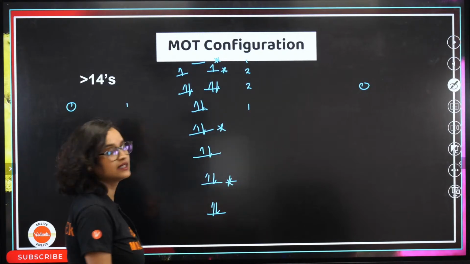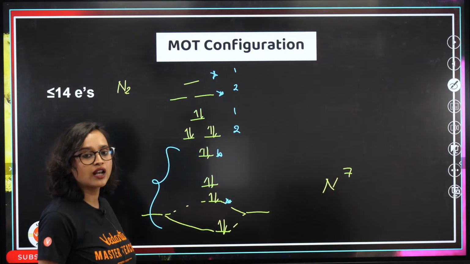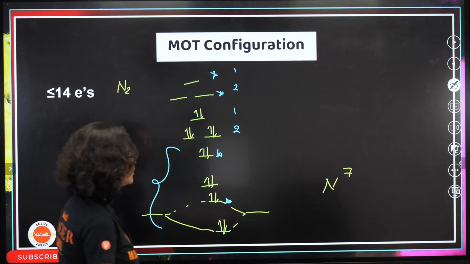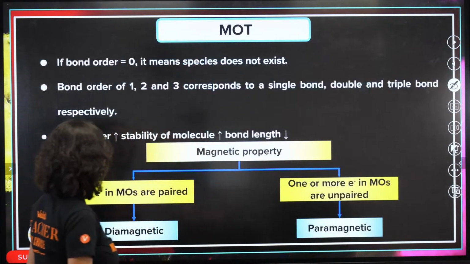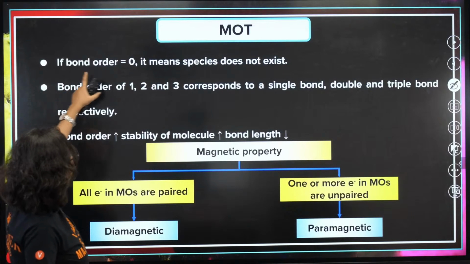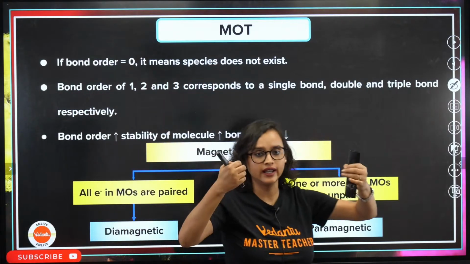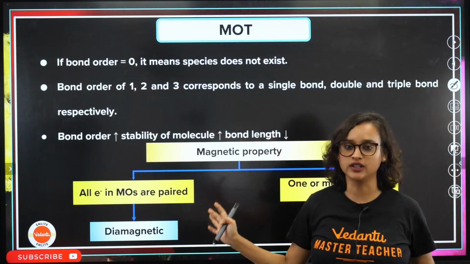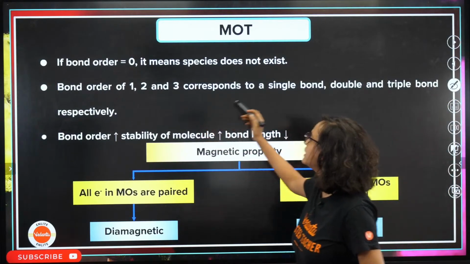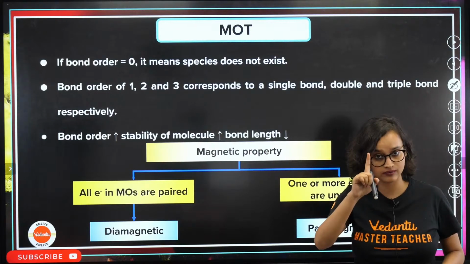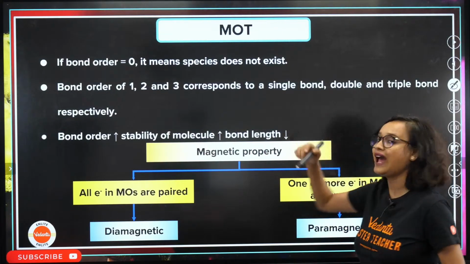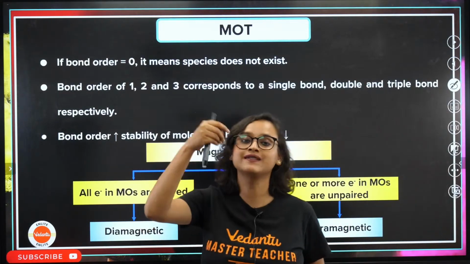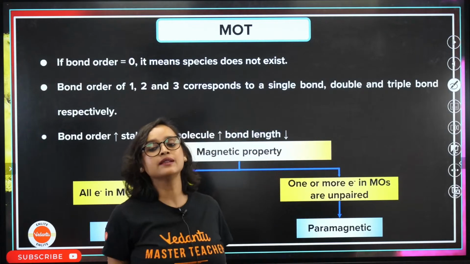Okay. That's it. Now how do you calculate? What are these numbers that you calculate? Let me show you the formula. See, if bond order is equal to 0, it means the species does not exist. If the bond order is 1, 2 and 3, it corresponds to a single bond, double bond and triple bond. If the bond order is 1, that means single bond. If the bond order is 2, that means double bond. If the bond order is 3, that means there is a triple bond.